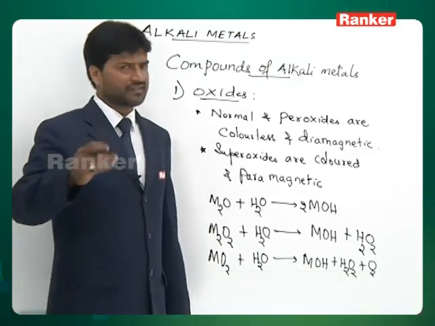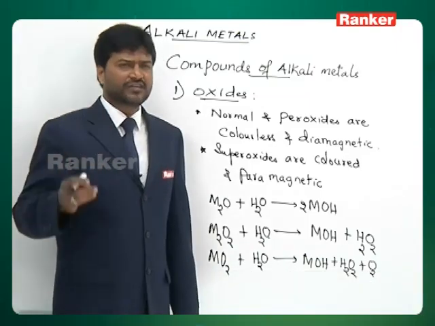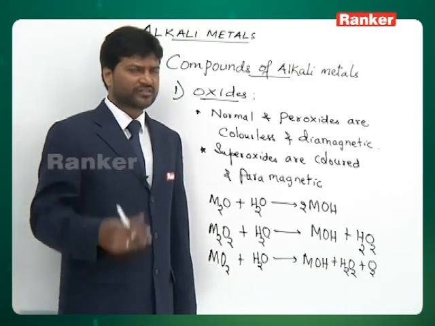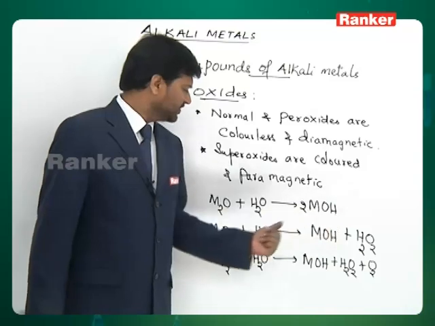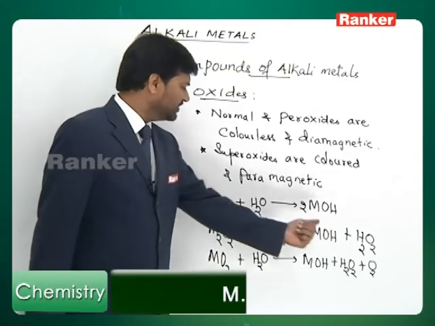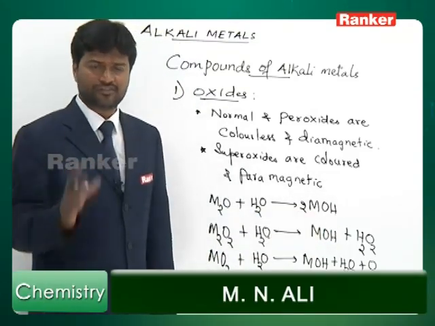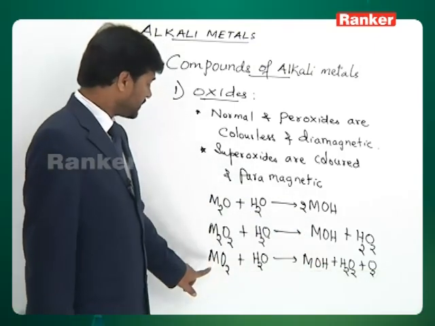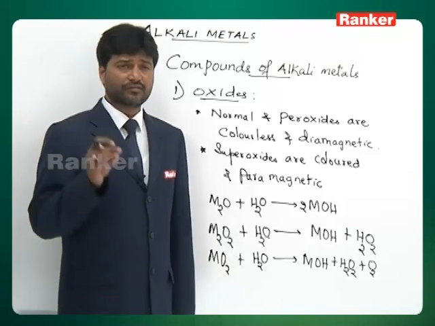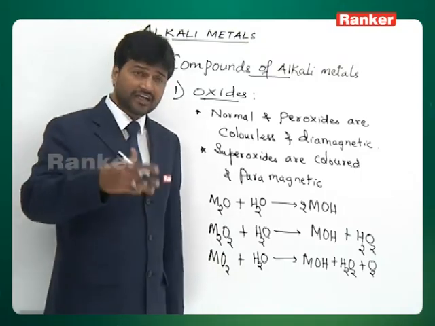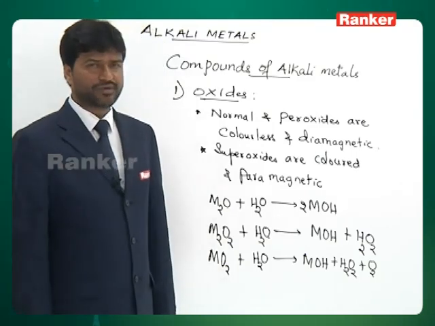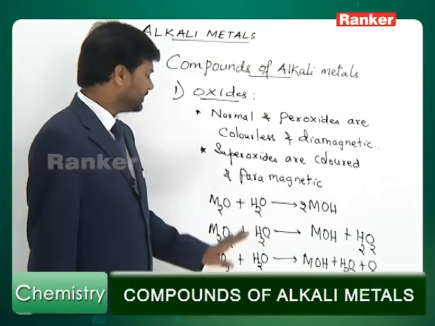Normal oxides give metal hydroxide, peroxides give metal hydroxide solution, and hydrogen peroxide is formed. So, I can put it like this: peroxides dissolve in water to give alkaline hydrogen peroxide. This is generally used as an oxidizing agent. Superoxides dissolve in water and they also give alkaline hydrogen peroxide. Apart from this, oxygen gas is also produced in the reaction. This is how they react.